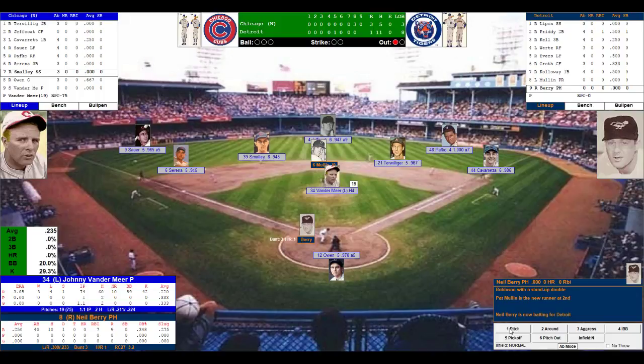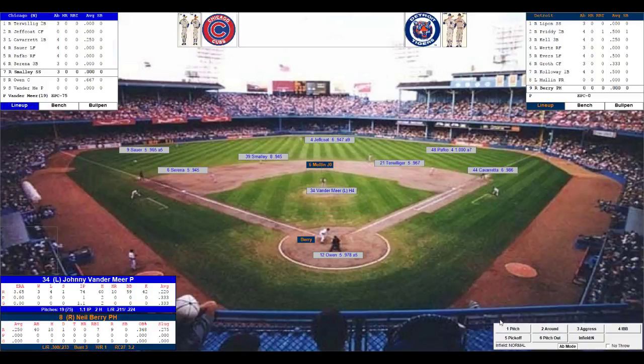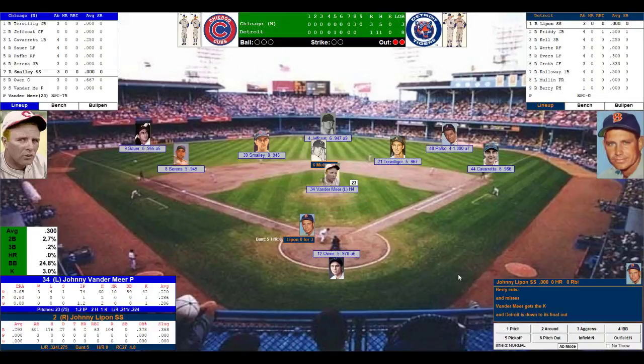Vandermeer looks in at Owen. Nods his head. Here's the pitch to Berry. And he strikes him out, swinging. Detroit is down to the final out here. Tying run comes to the plate, shortstop Johnny Lipon. He's 0 for 3. Mullins at second. The number 2 seed is on the verge of elimination.